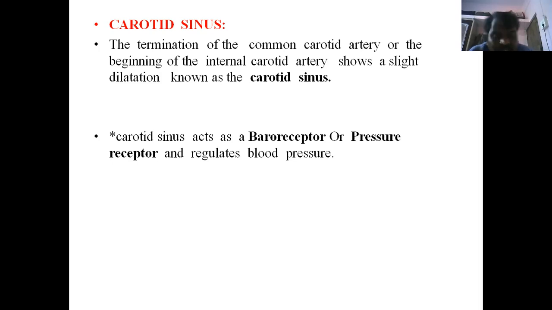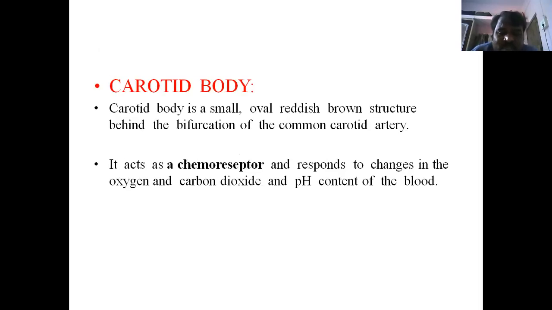The carotid body responds to changes in the oxygen, carbon dioxide and pH content in the blood. So this is the importance of the carotid body. Physiologically that is so, but anatomically the carotid sinus maintains the blood pressure.